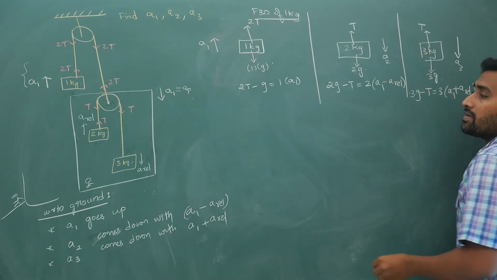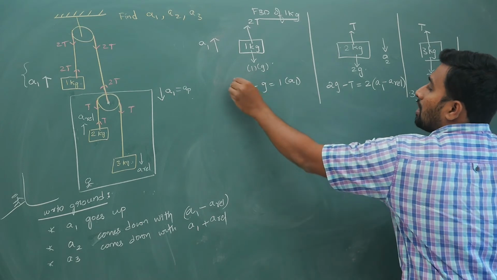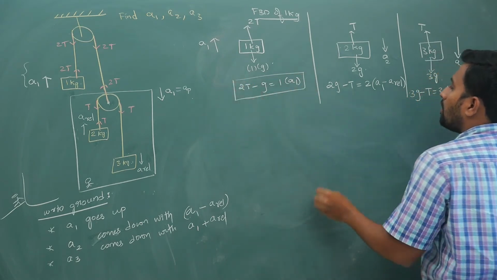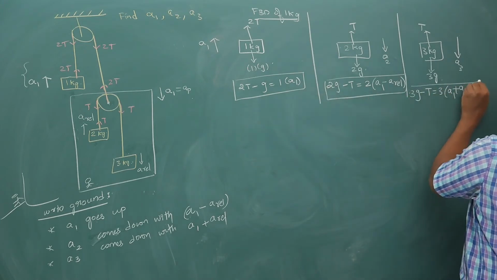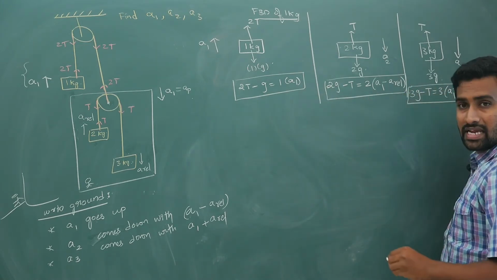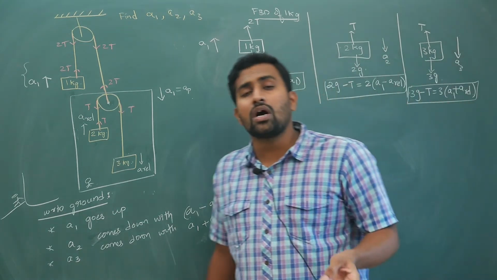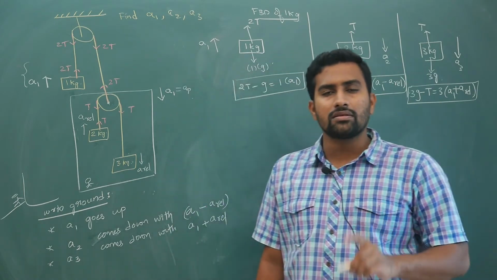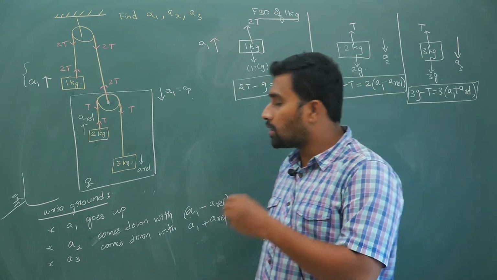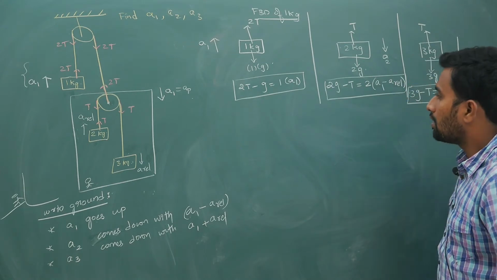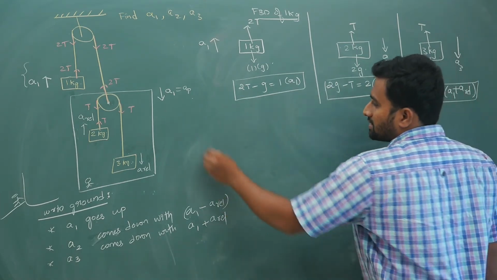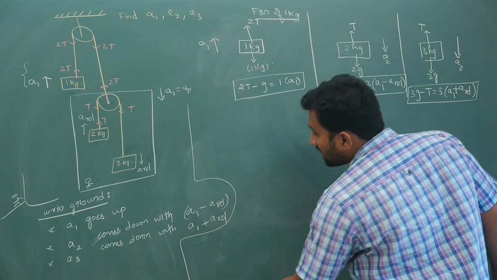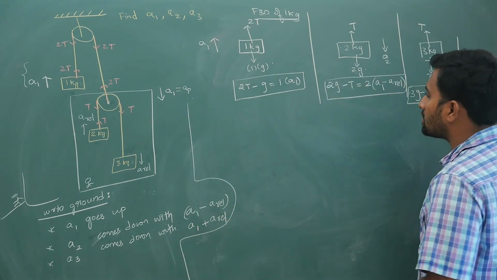Now how many equations do you have? 3 equations. How many unknowns are there? 3. What are the unknowns? A relative, T, A1. 3 equations and 3 unknowns. To solve 2 unknowns you need 2 equations. To solve 3 unknowns you need 3 equations. Come on, solve these equations. Copy this down and solve these equations and give the answers. If you are doing it correctly, you will get correct answers. Many people will struggle in this part.